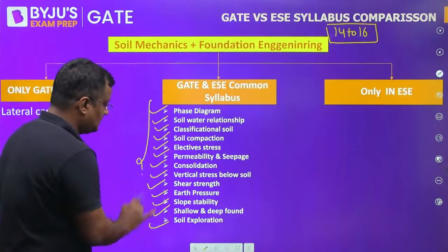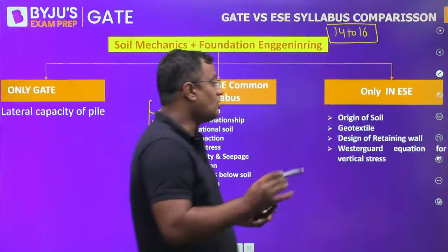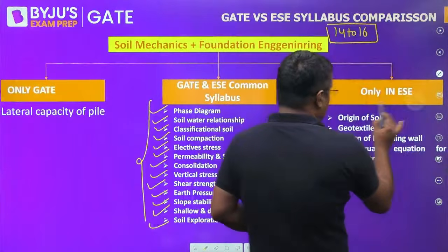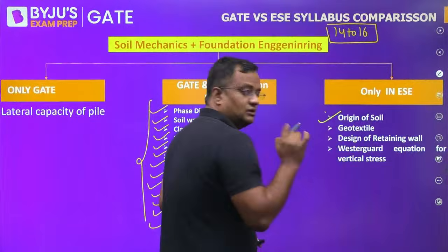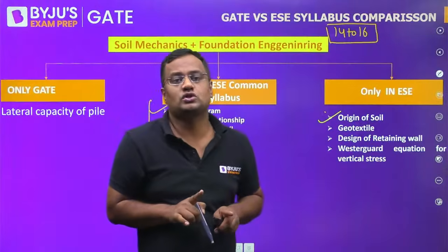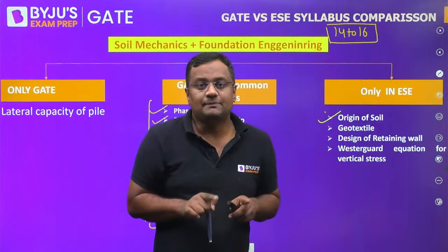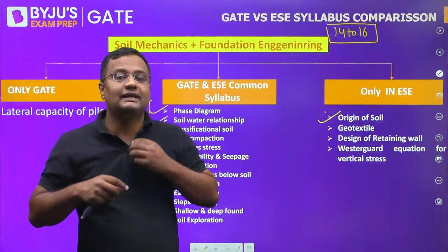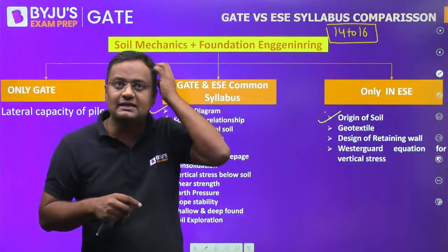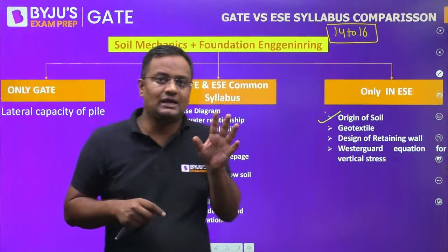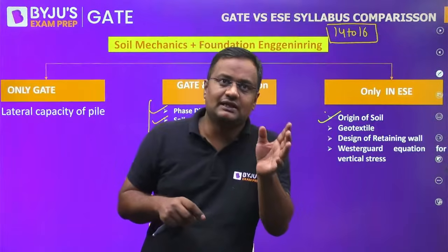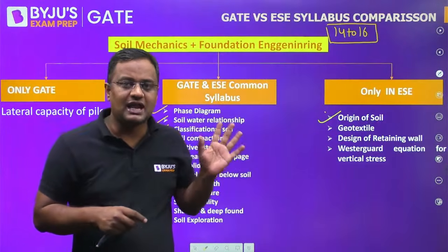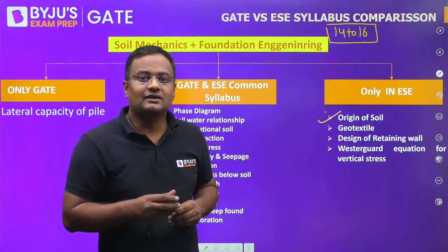Now the topics which are only in engineering services, like origin of soil. Origin of soil was in GATE also before 2021. But when IIT Bombay conducted the exam, they deleted it from the GATE syllabus. Currently, the origin of soil, how soil is formed, physical weathering, chemical weathering, is not in the GATE syllabus.